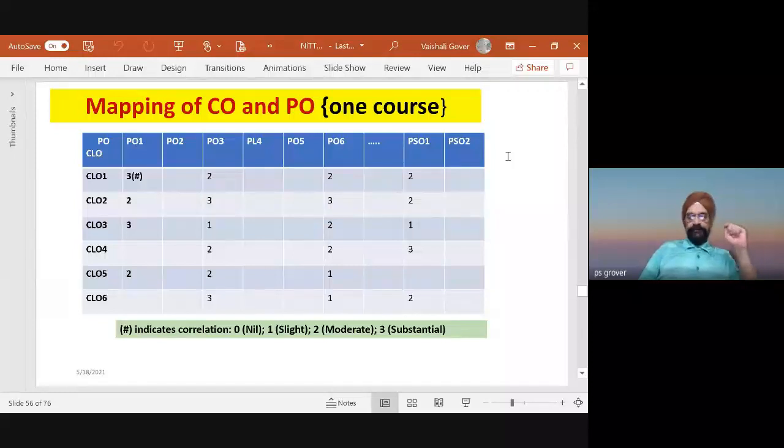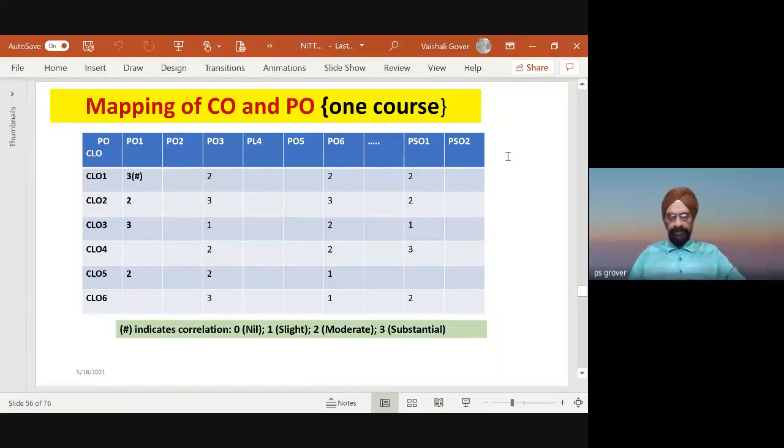Now, please see here, there may be possibilities where CO and PO relate with each other quite a bit, especially where the verbs are common. Then, as a mathematical description, it's only a convention, there is no rule.